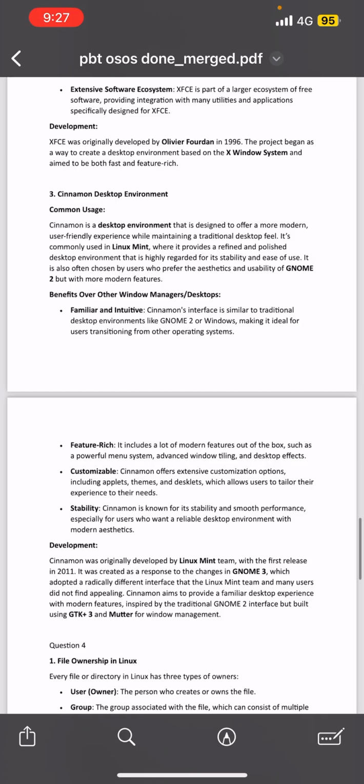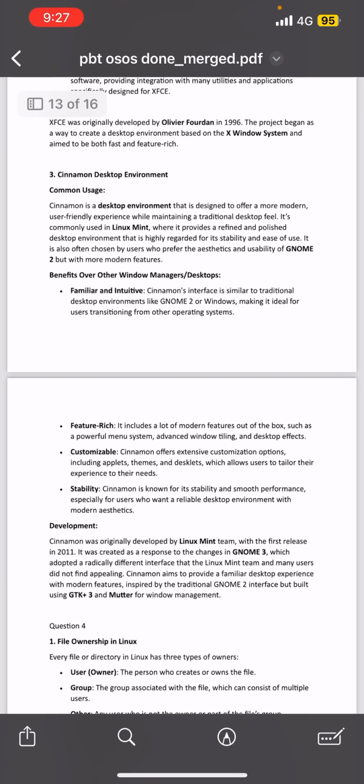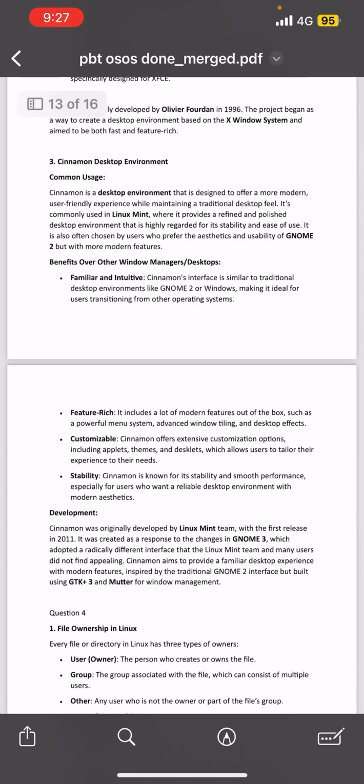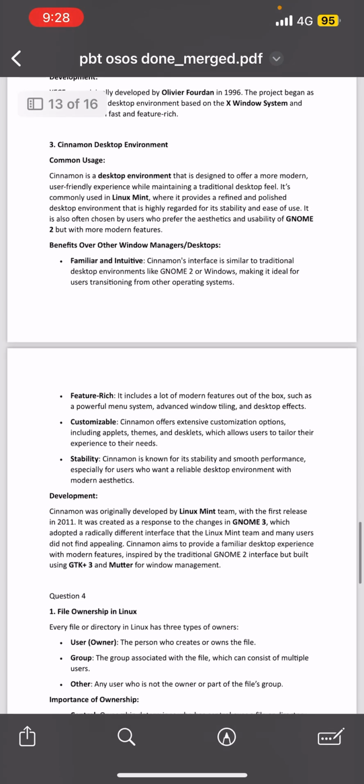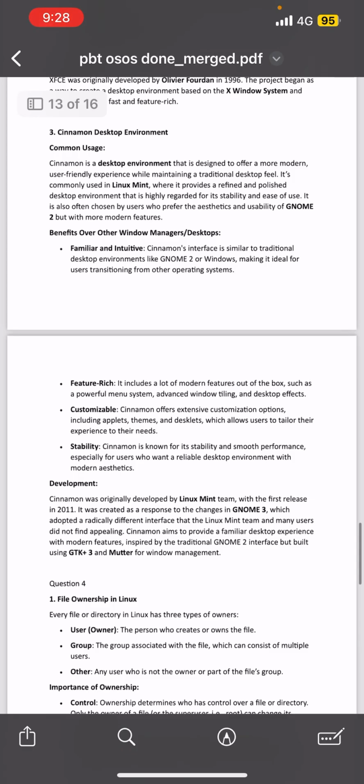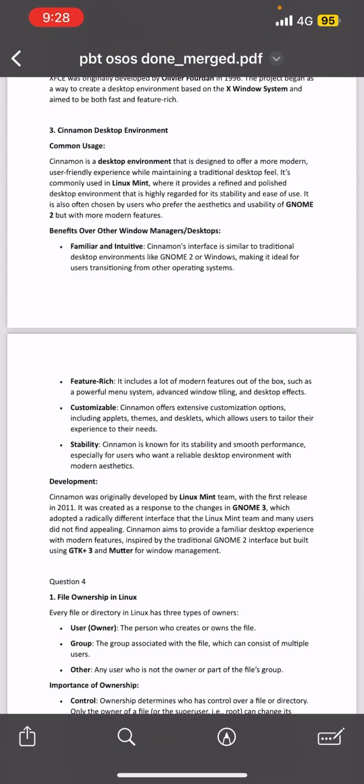Alright, these are the common usage. Cinnamon is a desktop environment that is designed to offer a more modern, user-friendly experience while maintaining a traditional desktop feel. It is commonly used in Linux Mint, where it provides a refined and polished desktop environment that is highly regarded for its stability and ease of use. It is also often chosen by users who prefer the aesthetics and usability of GNOME 2 but with more modern features. So here are the benefits of other window managers or desktops.